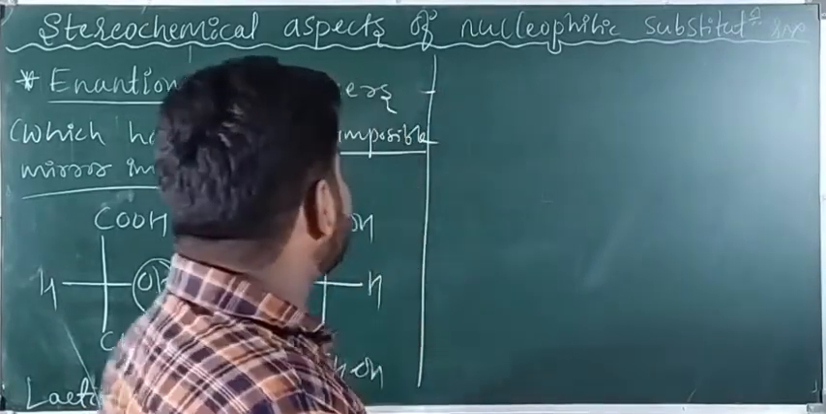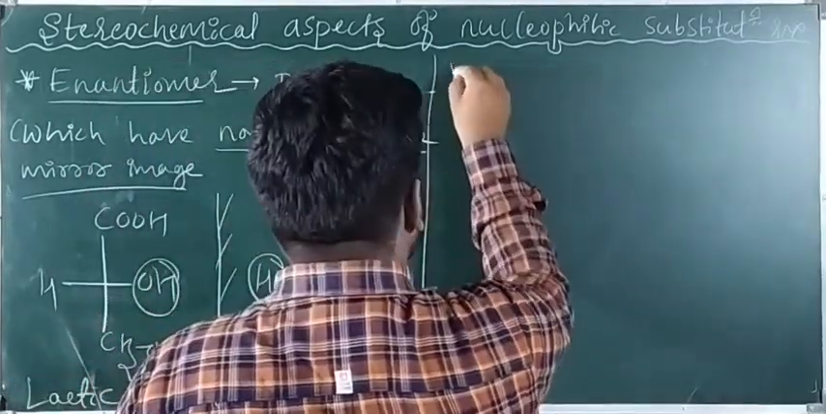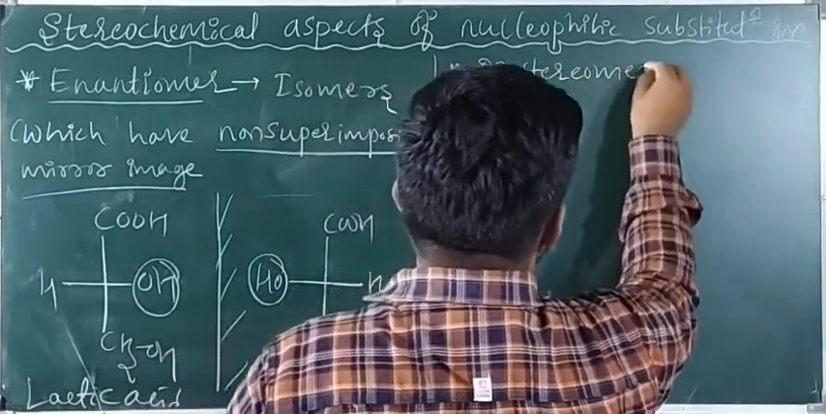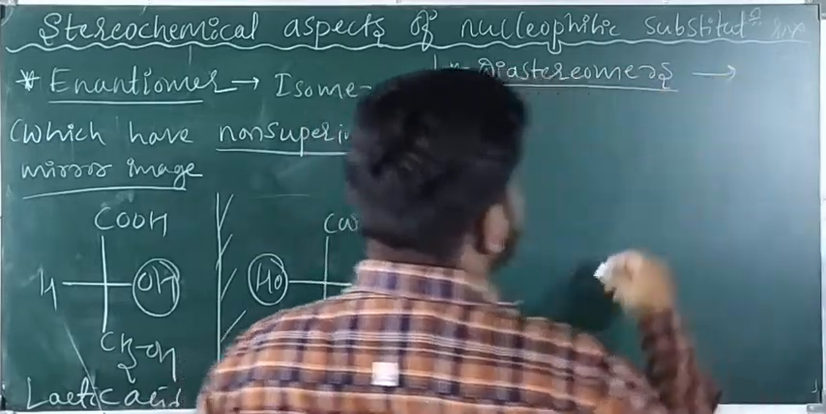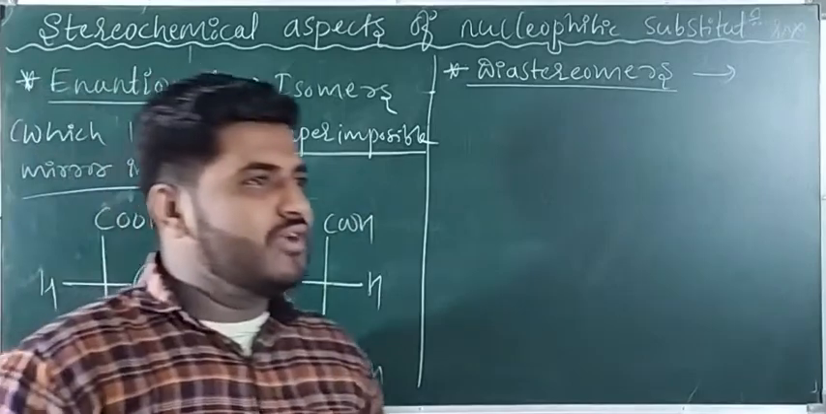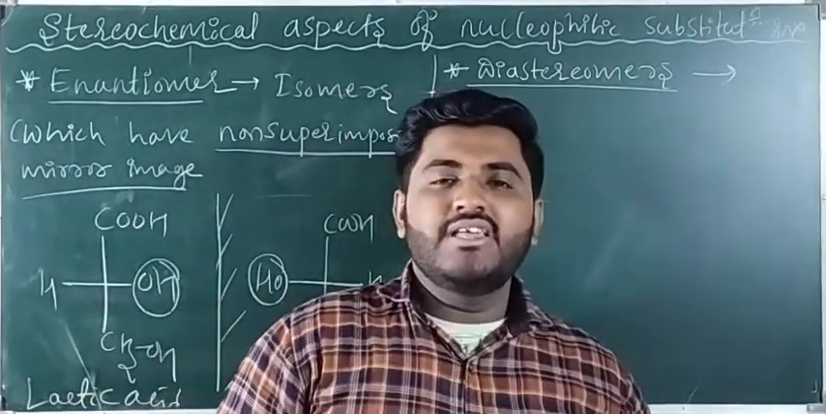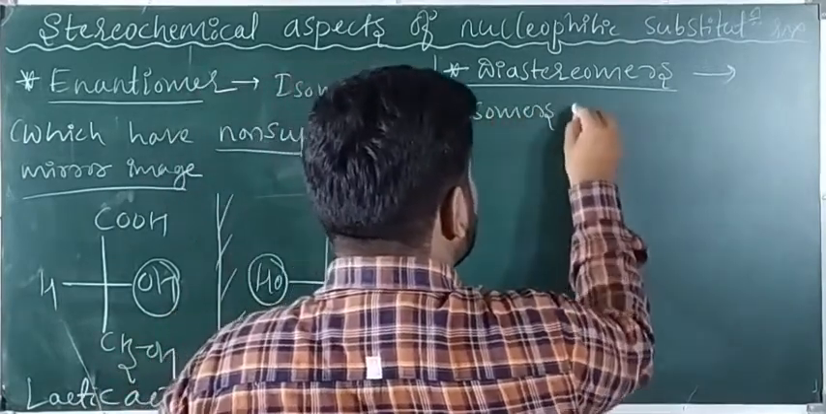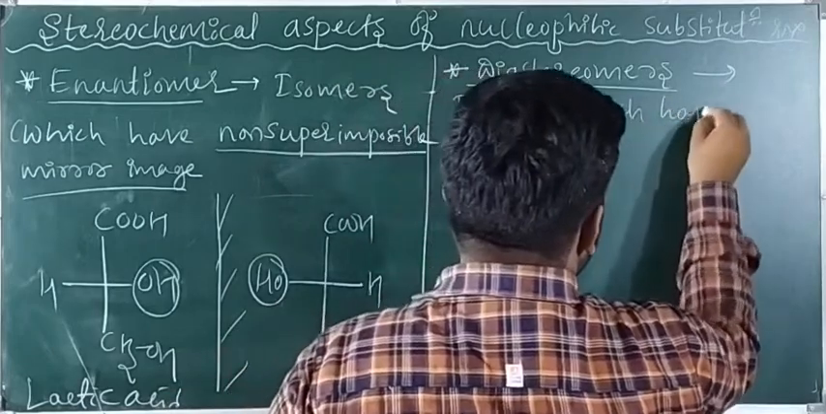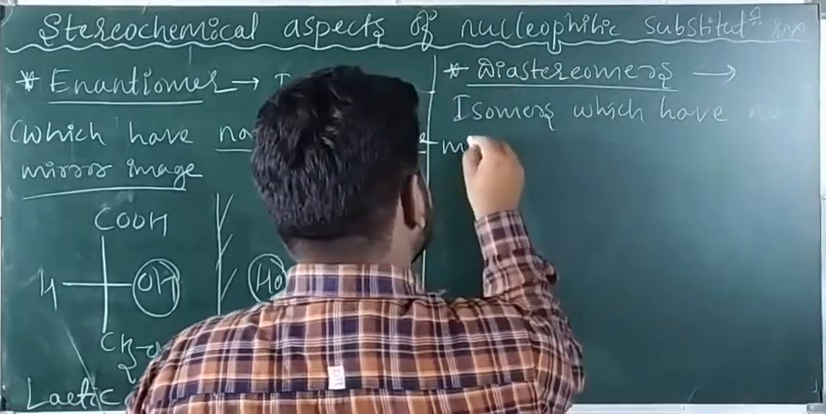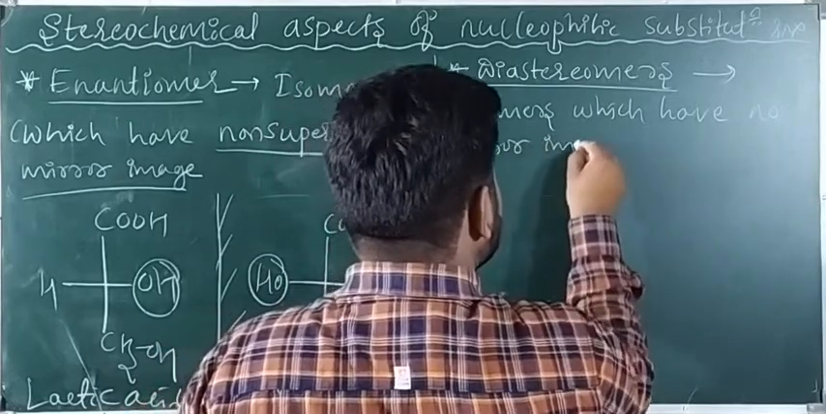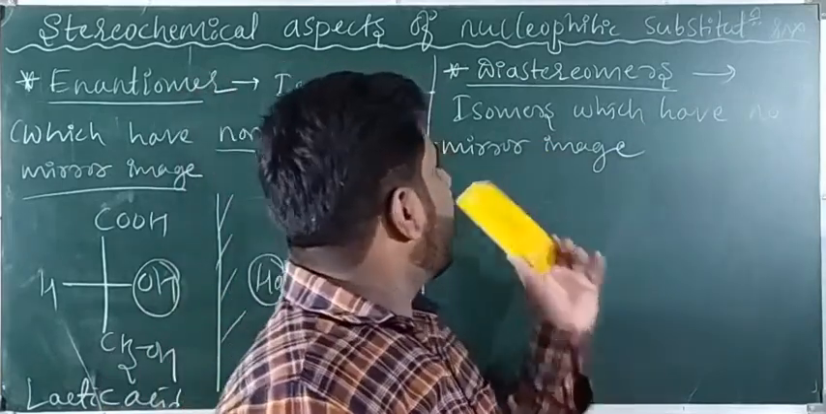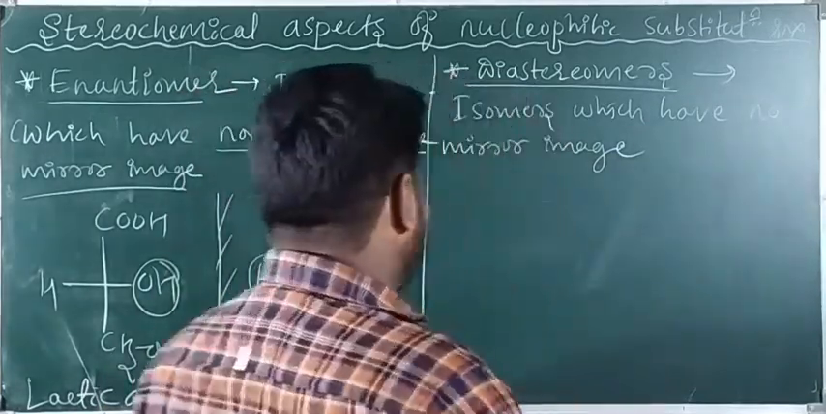So next one, diastereomers. What are diastereomers, guys? These are also isomers only, but the thing is that in diastereomers there is no mirror image. So these are isomers which have no mirror image. Such isomers are called diastereomers. You can take an example of this one.